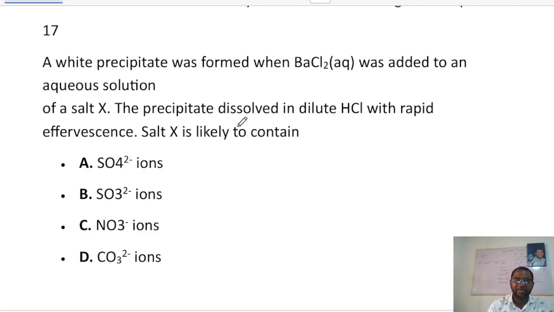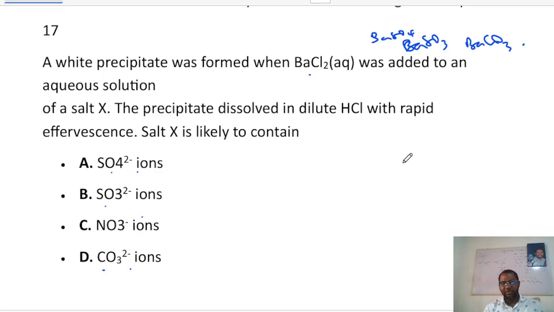Anytime you see barium chloride added to a salt and it gives a precipitate, it means that it is either the SO4 ion, the SO3 ion, or the CO3 ion, because barium sulfate is insoluble in water, barium sulfite is also insoluble in water, and barium carbonate is also insoluble in water. So it could be any of those three ions.